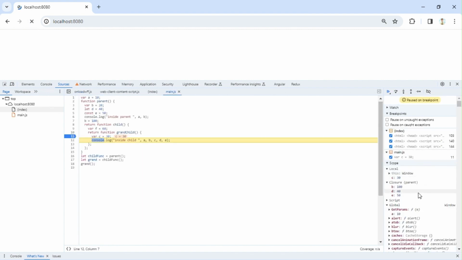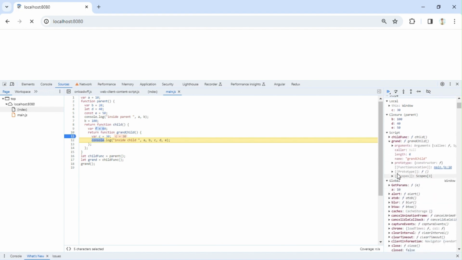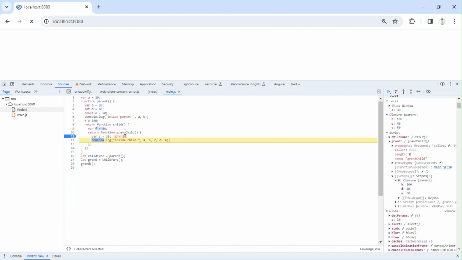Inside get grandchild, you can see the closure is there for three variables, right? So 100, and now f is there inside the child closure. You can see if you go inside, there are scopes, closure. You can see, okay, f is not coming, because it is not used.